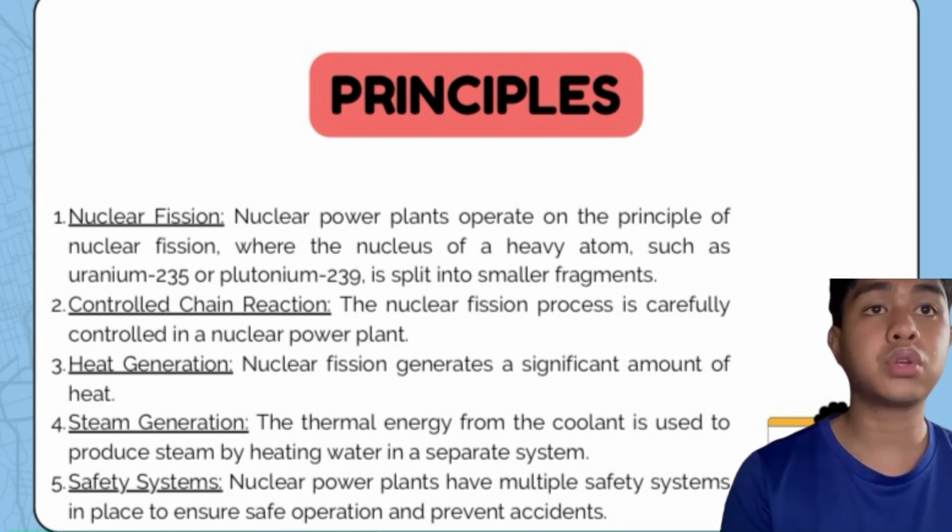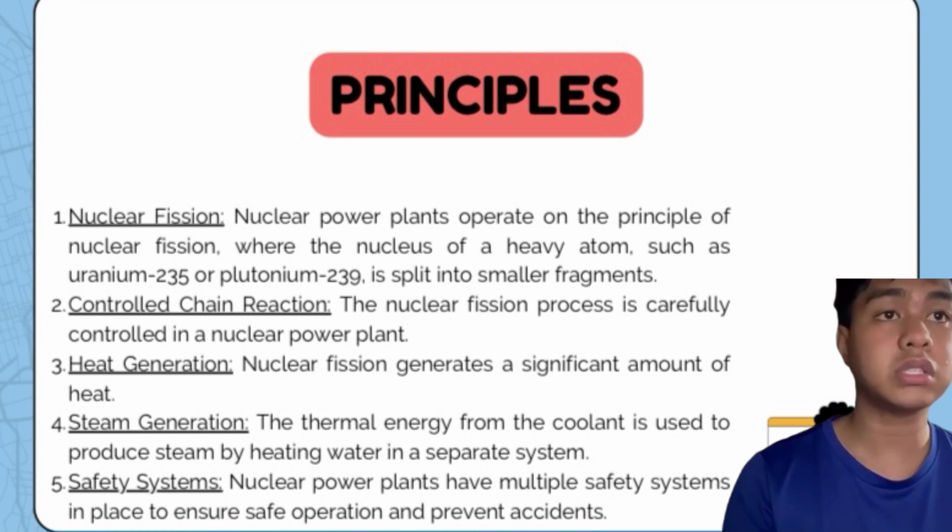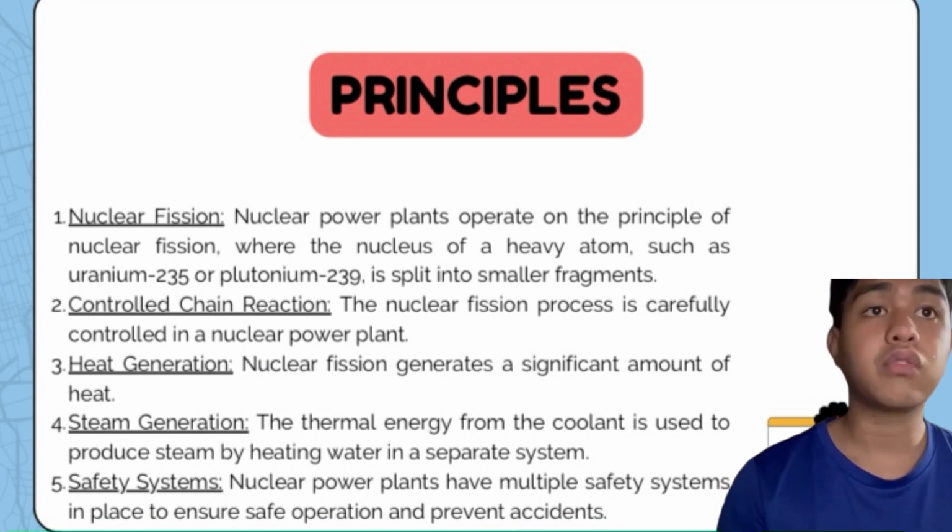Number 2. Controlled chain reaction. The nuclear fission process is carefully controlled in a nuclear power plant. Neutrons released during the fission of one atom are absorbed by nearby atoms, causing them to split as well, creating a chain reaction. By controlling the rate and intensity of this chain reaction through the use of control rods, the plant can maintain a steady supply of energy.